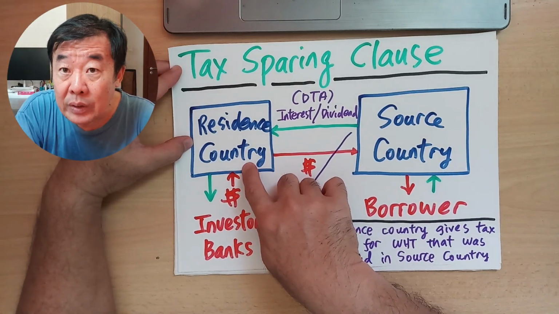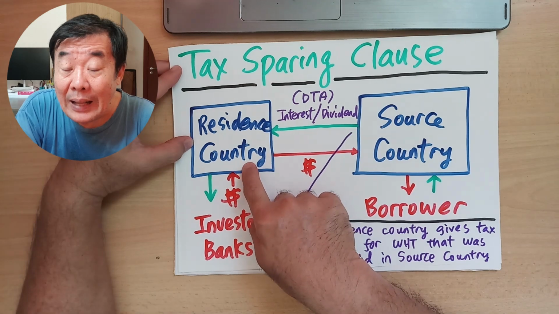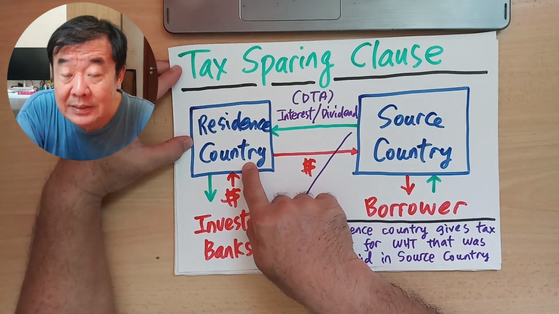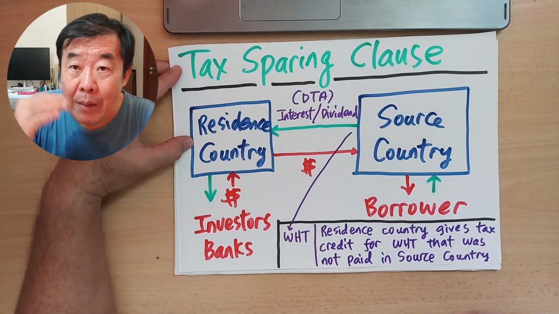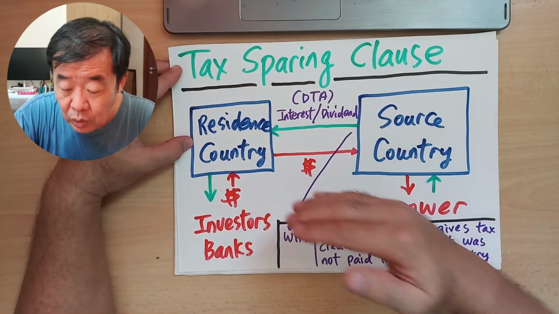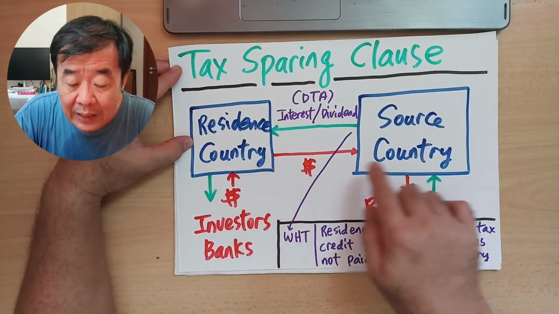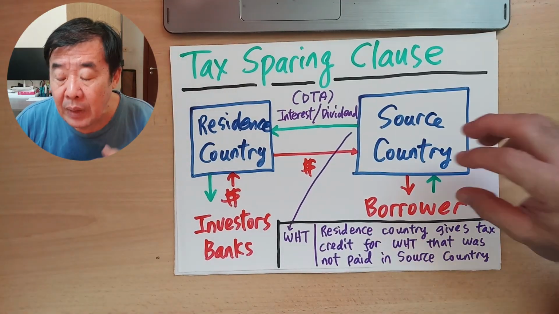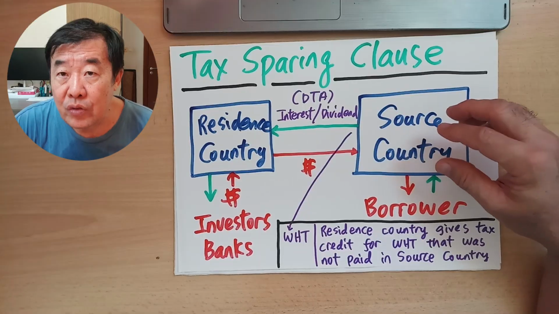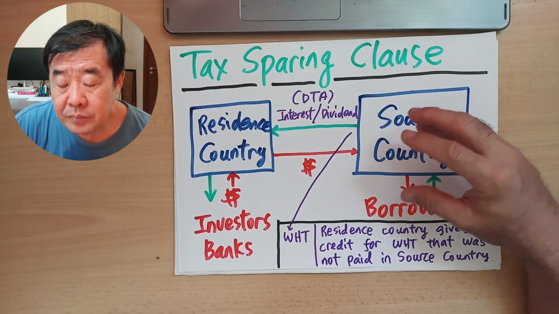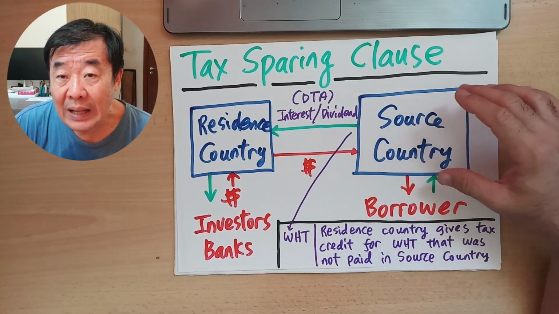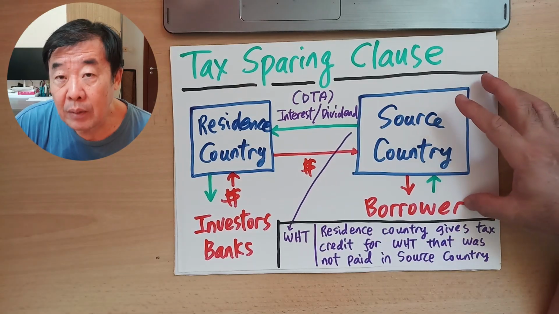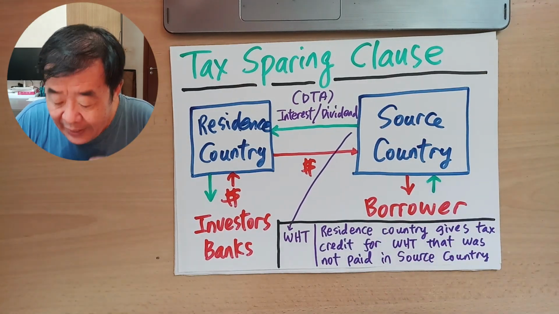They will continue to tax them as if they have not paid any tax, or make sure that the total tax they pay is not higher than the highest tax rate among these two countries. So I repeat in very simple terms, when the borrower remits interest or dividend to the lender or investor, the source country that the borrower is in has to withhold the tax.